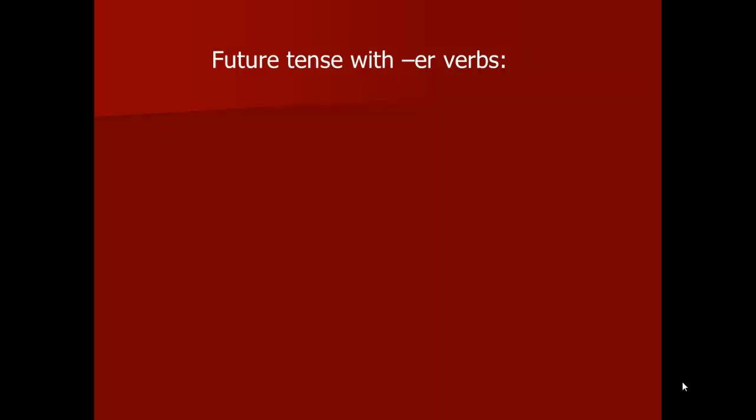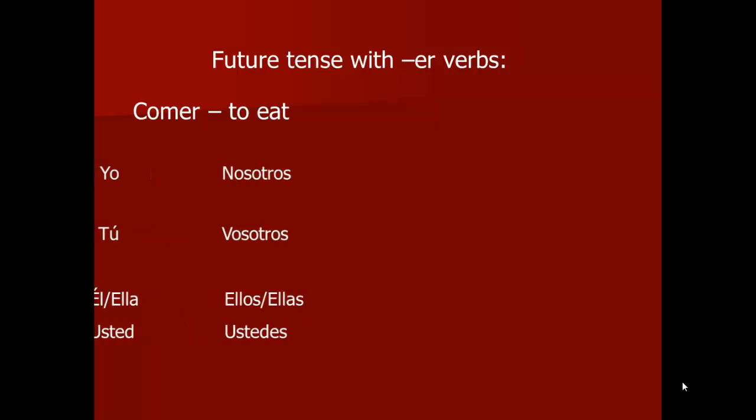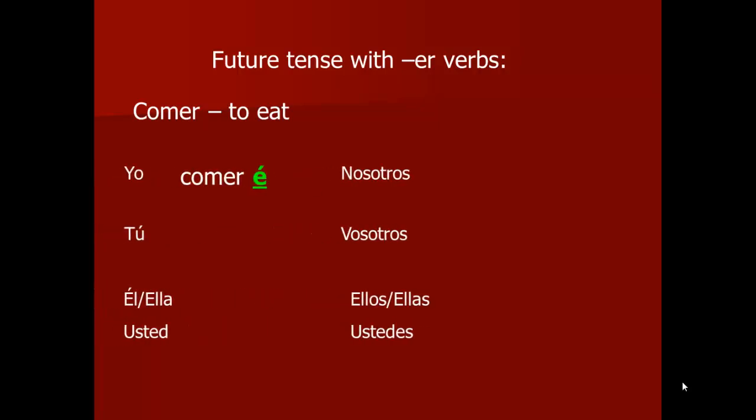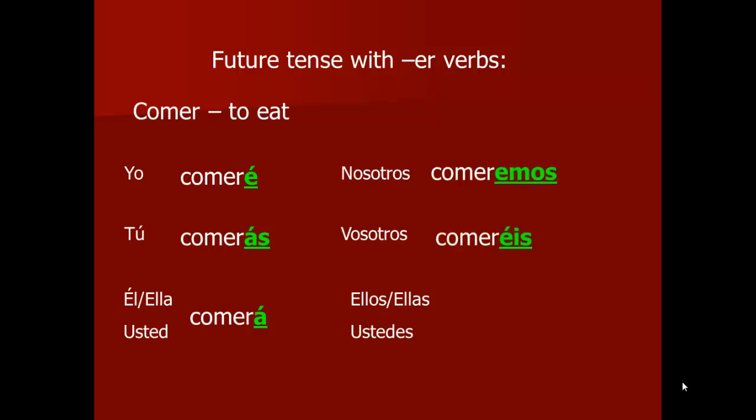So if we do the future tense with ER verbs, it's going to be the same thing. We'll take comer, to eat, for example. Yo is going to be comeré. Tú, comerás. Él, ella, usted, comerá. Nosotros, comeremos. Vosotros, comeréis. And ellos, ellas, ustedes, comerán. You'll see the infinitive is comer. You're just tacking on your ending. All the endings that we learn, these 6, if you memorize these 6 endings, you can do the future tense with any verb you want to.